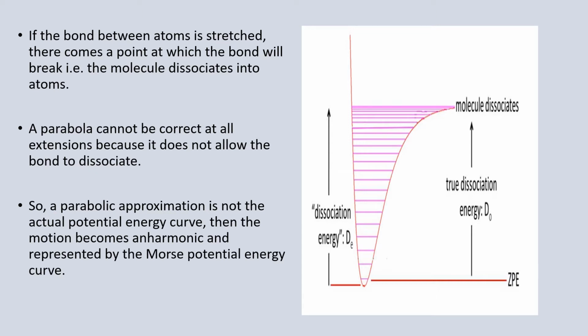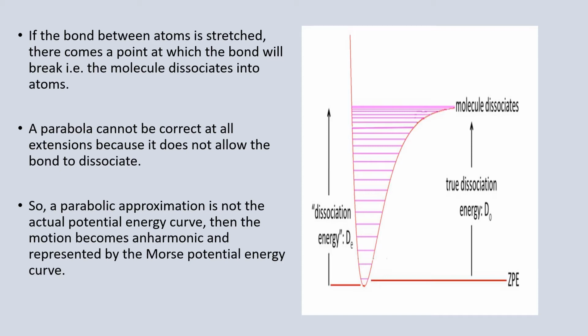If the bond between the atoms is stretched more and more, a point will come where the bond will break and the molecule thus dissociates into atoms. So for this situation, a parabola is not correct at all extensions because it does not allow the bond to dissociate.